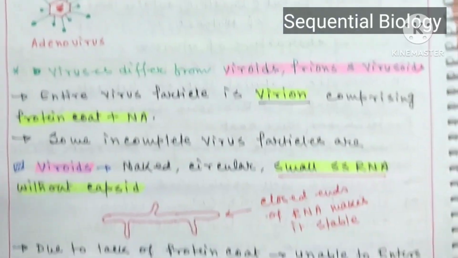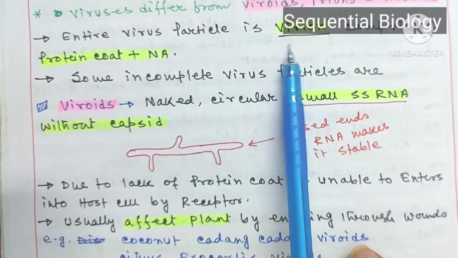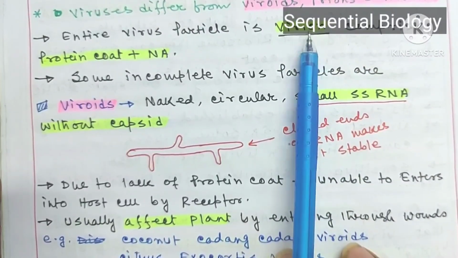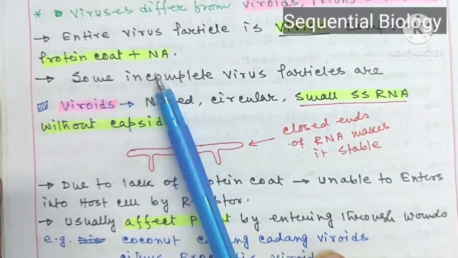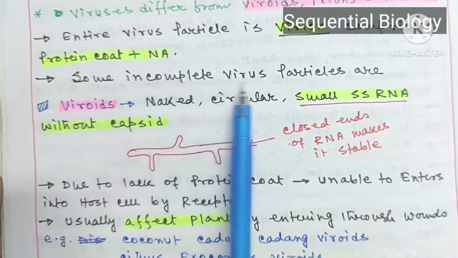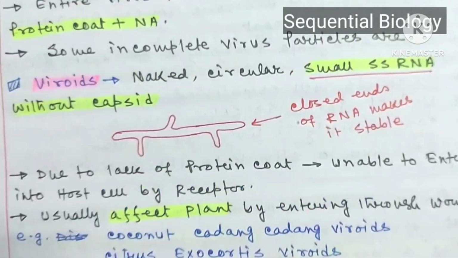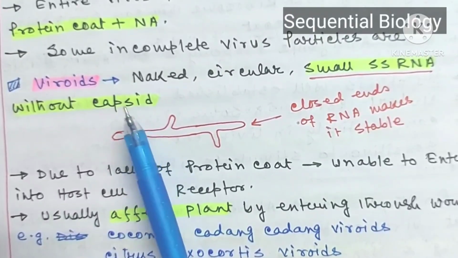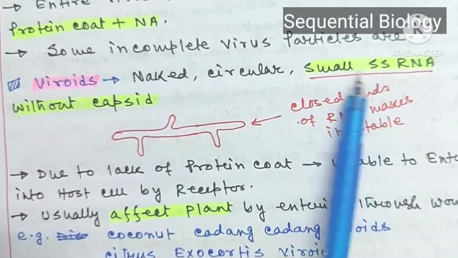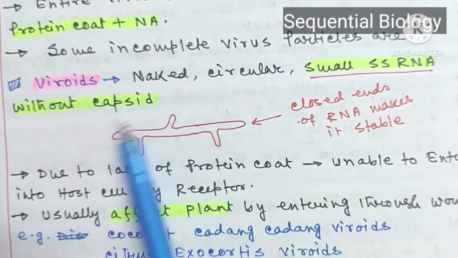Now we will discuss three different terms: viroids, prions, and virusoids. We have seen that a virion is made up of protein coat and nucleic acid; the entire virus particle is called a virion. But some incomplete virus particles are present. First we will see viroids. Viroids are naked, circular, small single-stranded RNA molecules without capsid. If the capsid or protein coat is present with the RNA, then it is known as a virion. But viroids are small single-stranded RNA without capsid.